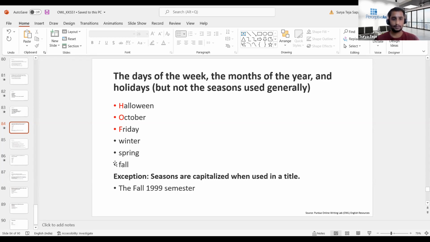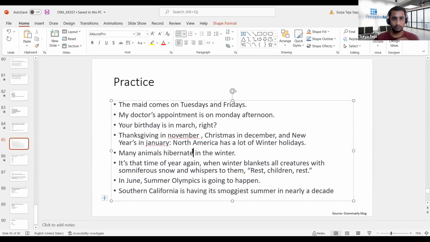I'll give you some examples so that we become even more familiar with this. So we'll start with the practice here. The first one is: the maid comes on Tuesdays and Fridays. Is it fine, or are there any minor changes required in this sentence?